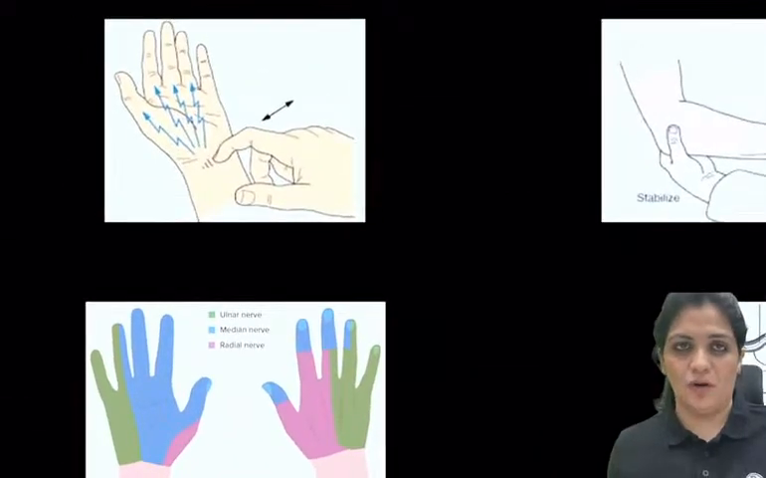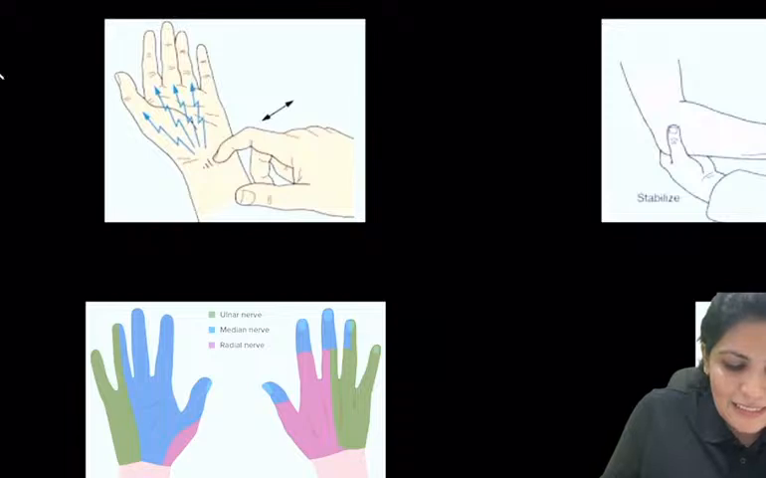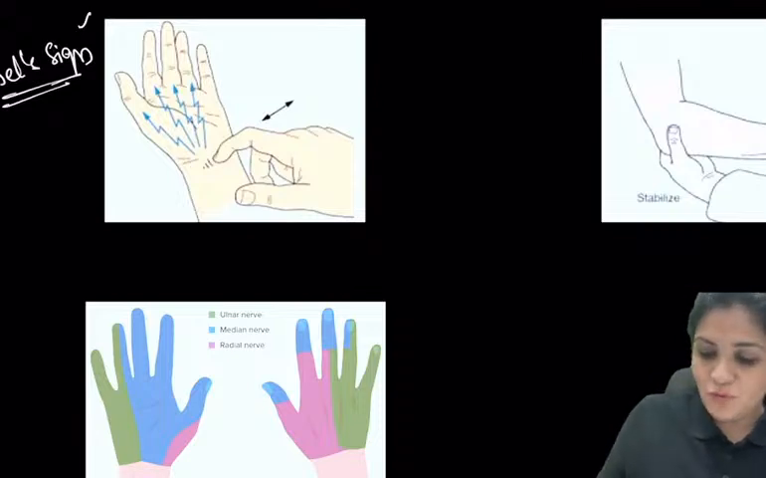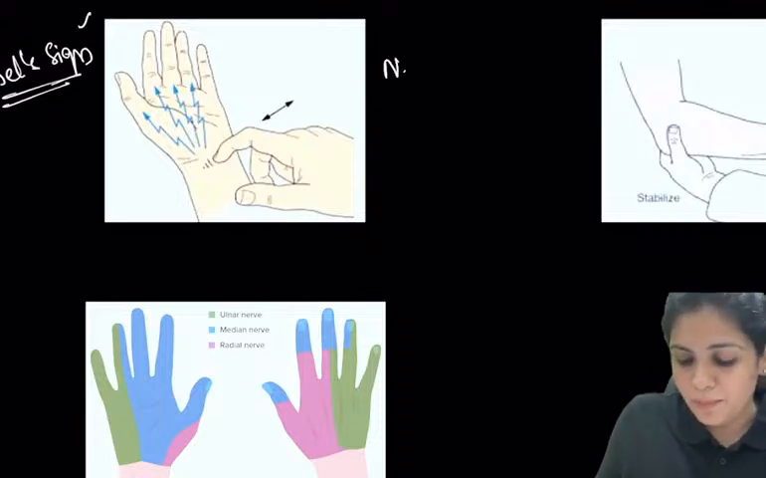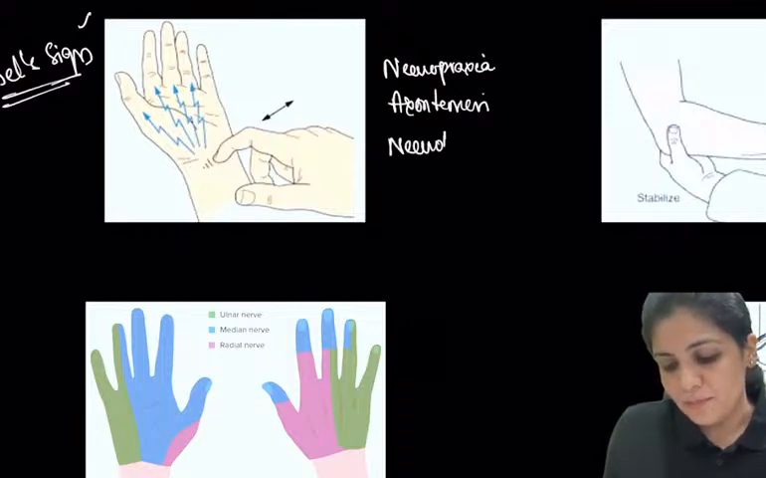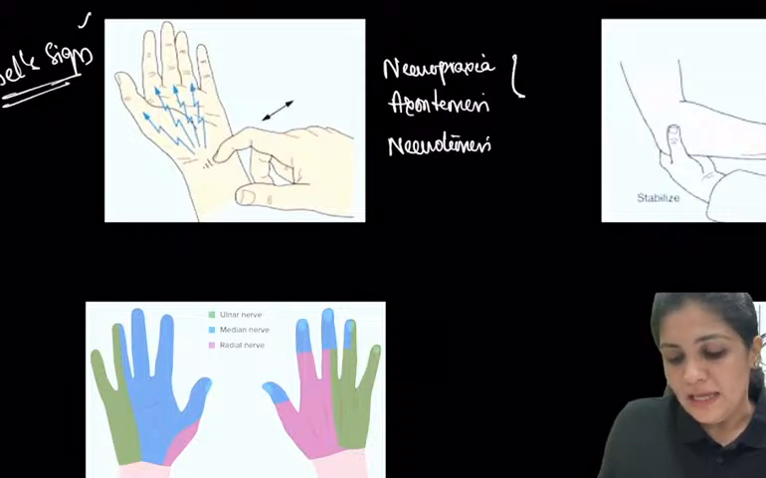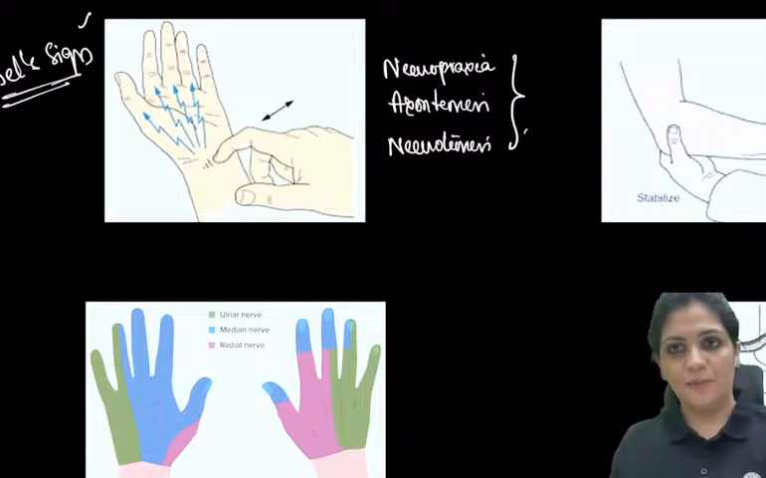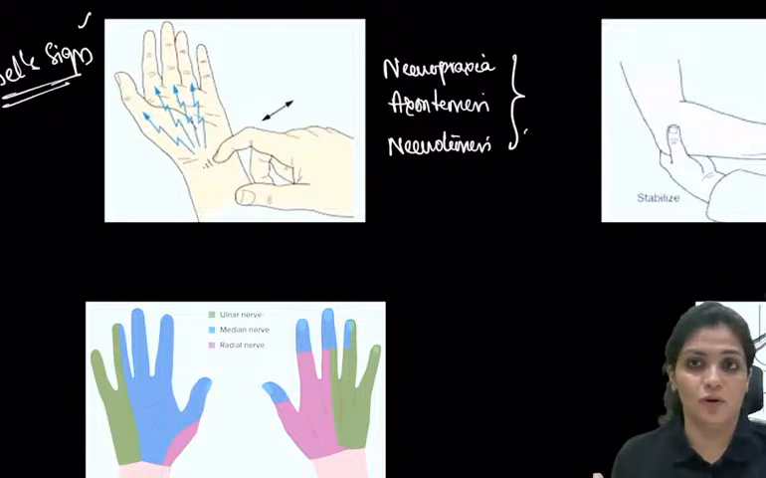What is this sign called? So this is called the Tinel's sign. So what is Tinel's sign? As you remember, we have told you that there is neuropraxia, axonotmesis and neurotmesis, right? So you have to remember that you have to always tell the patient the prognosis. In the prognosis, you say whether there will be a recovery or not.